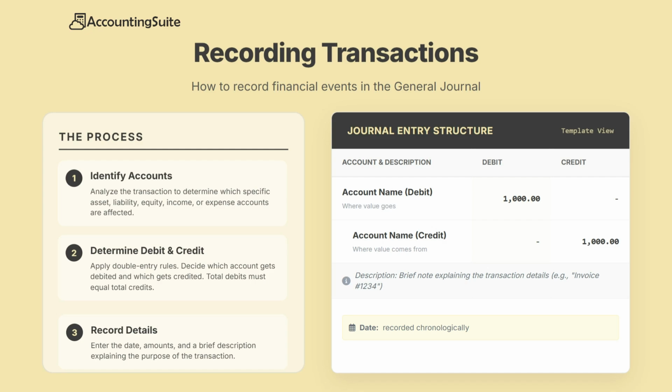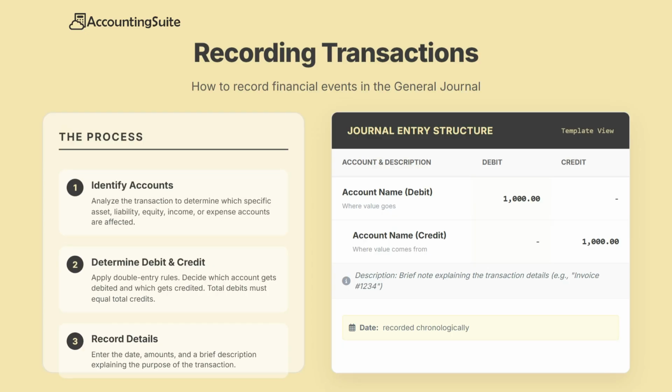If a company buys inventory for 1,000 euros in cash, the journal entry would be the following. Debit inventory, 1,000 euros. Credit cash, 1,000 euros. Each journal entry reflects both sides of the transaction and keeps the accounting system balanced.